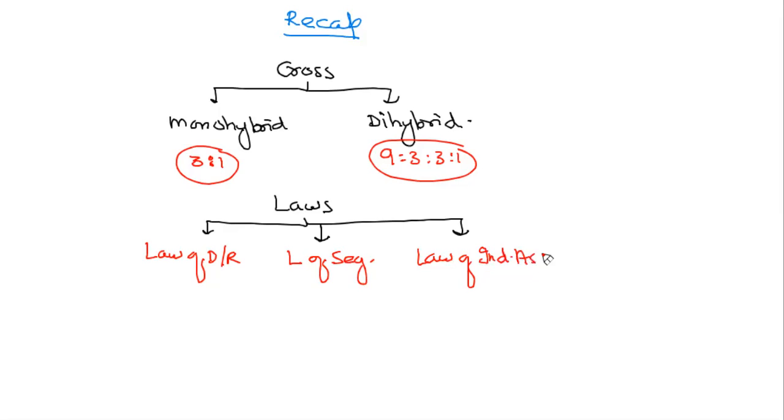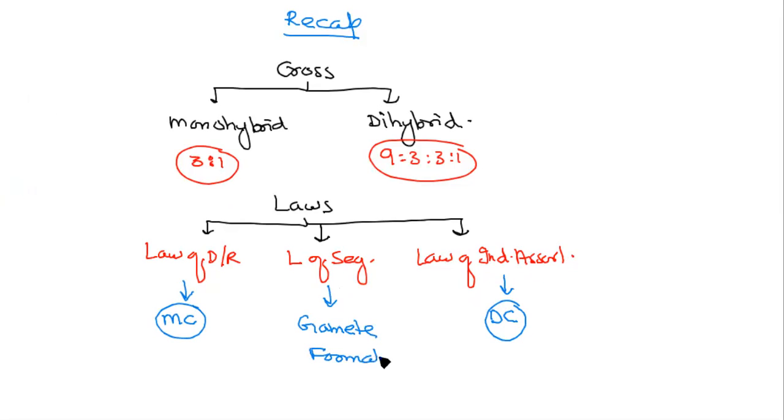So the law of dominance was expressed in which cross? Monohybrid. And independent assortment was expressed in the dihybrid cross. And the law of segregation happens during gamete formation.